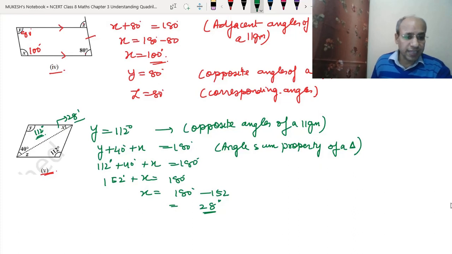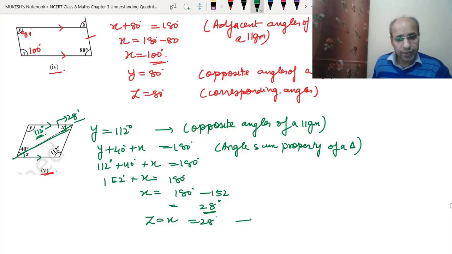Clear? Now z. Since this side and this side are parallel and this is the transversal, so x and z will be equal. So z equals x, which is equal to 28 degrees. Why? They are the alternate interior angles.